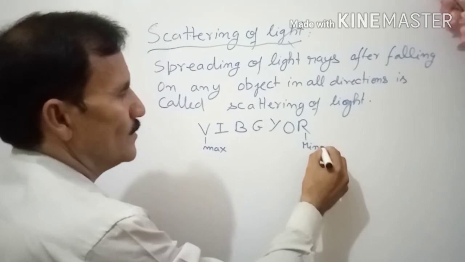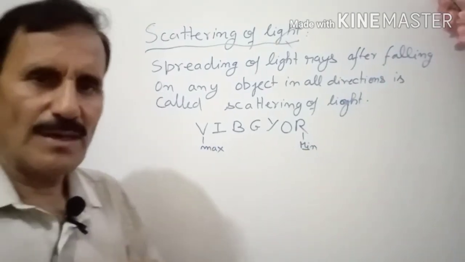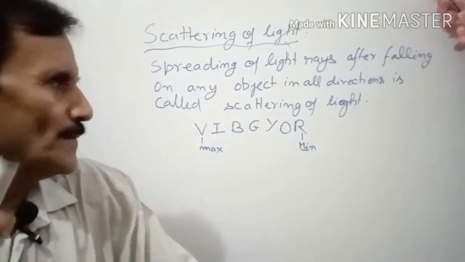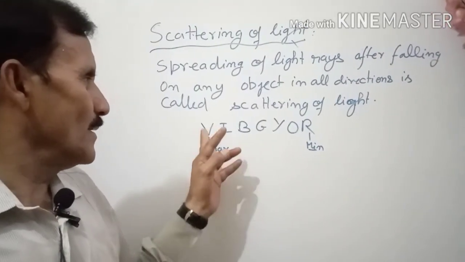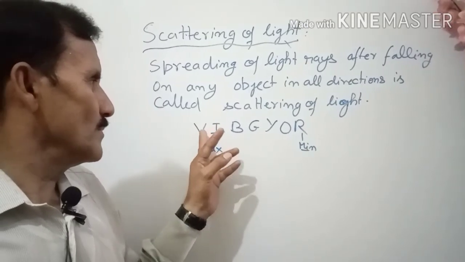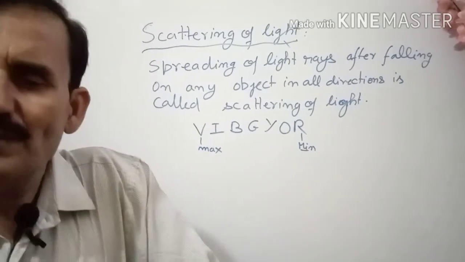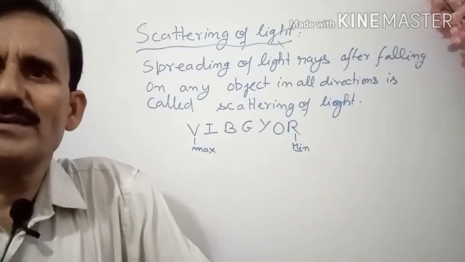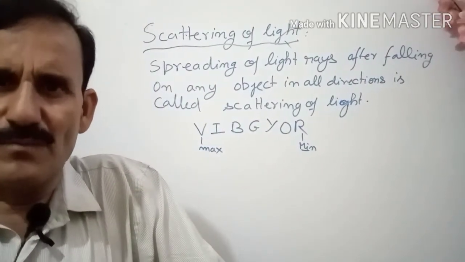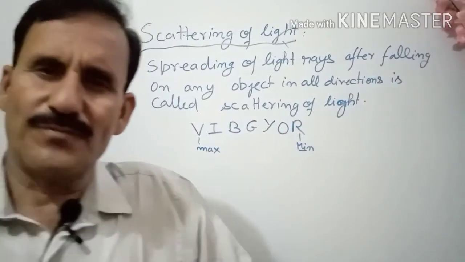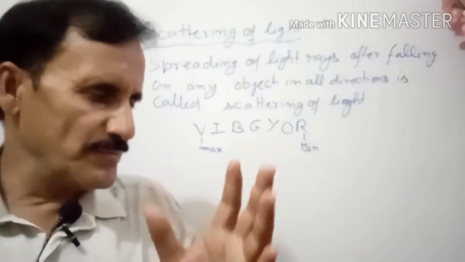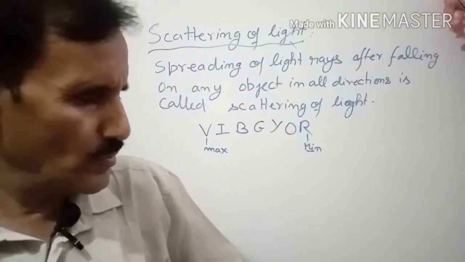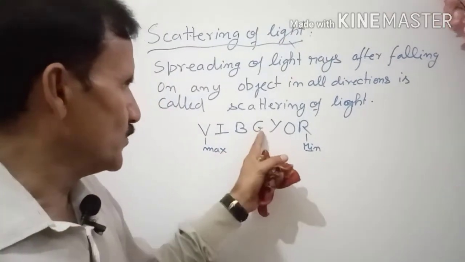So when scattering of light occurs in the sky, what actually happens? The violet color is maximum scattered. So when the colors mix, that is the sky color, which is bluish, almost blue. So the mixed color of the sky appears blue, sky blue. That is a different blue, not this blue.